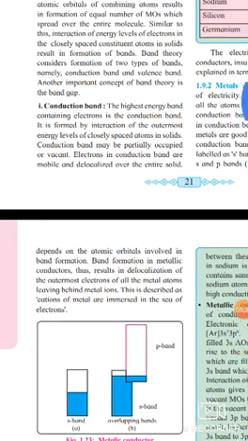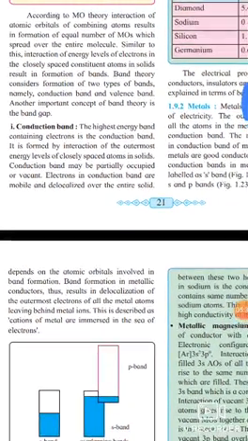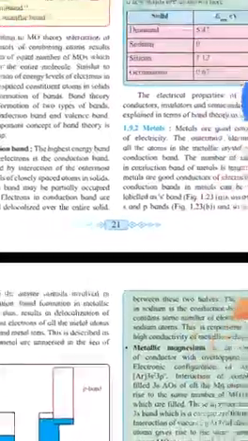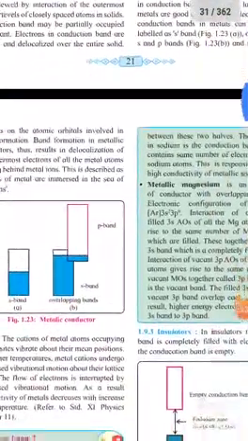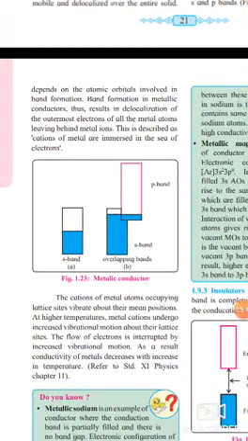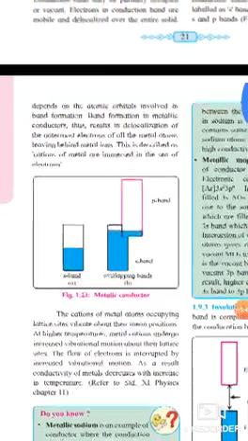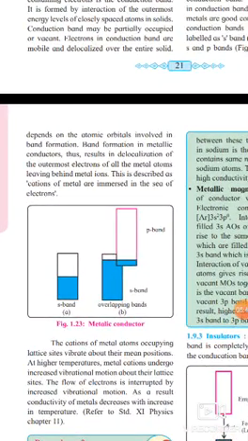Here, metallic conductors. A diagram is given here. Here the S band, then the P band, and overlapping of the bands are shown.